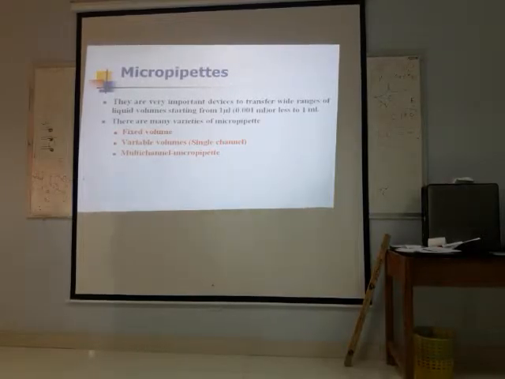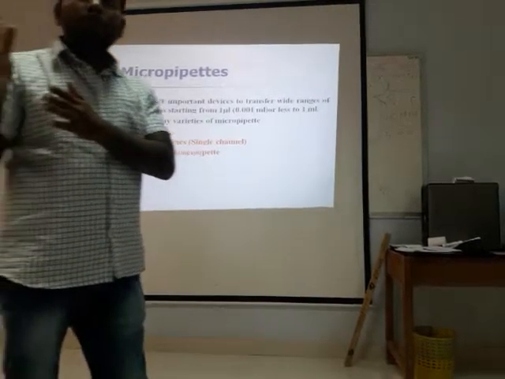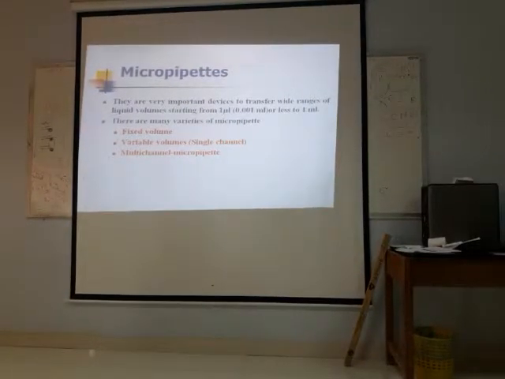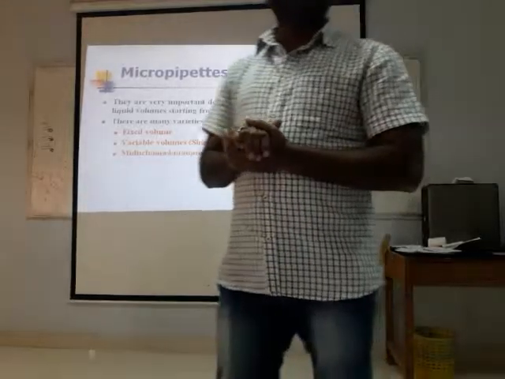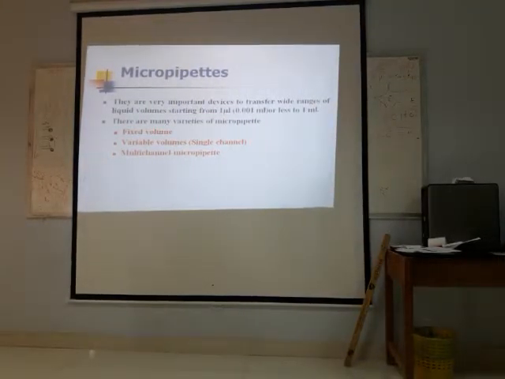Variable volume means in this micro pipette we can change the amount, how much we need. The first two are single-channel, used for a single sample at a time. But with a multi-channel micro pipette, we can take 5 or 6 samples at a time. This is the micro pipette.